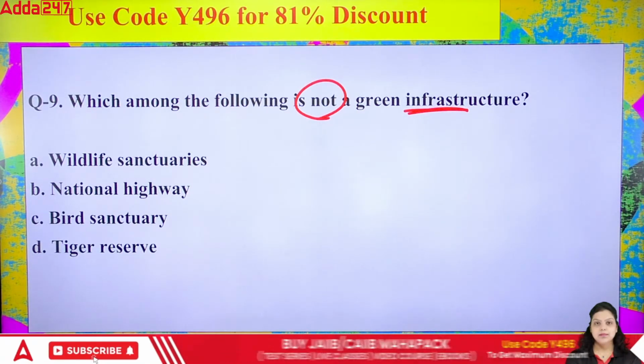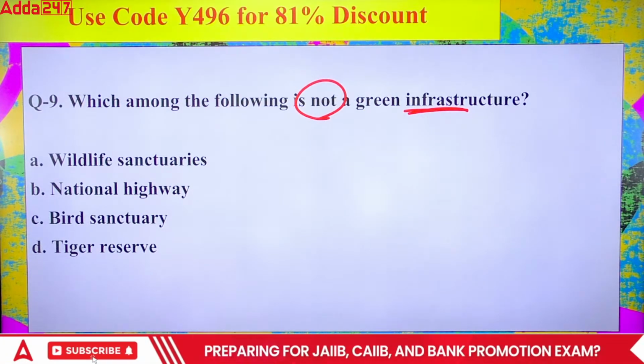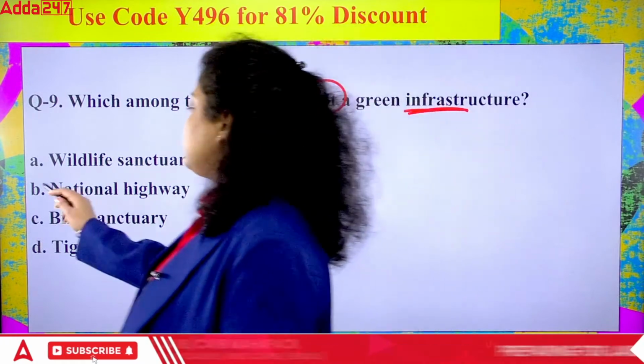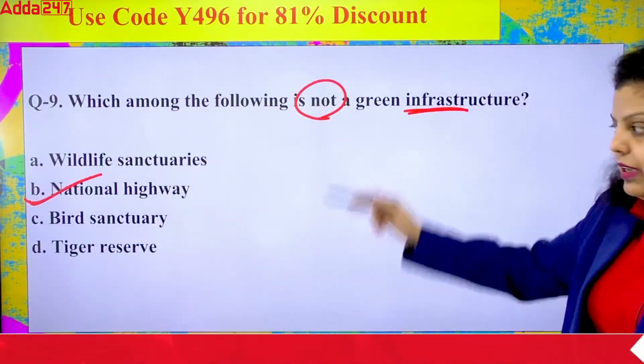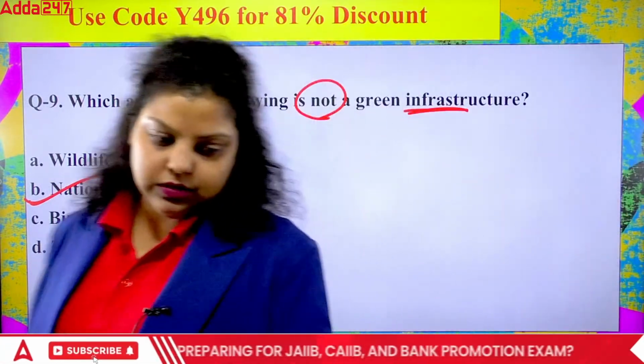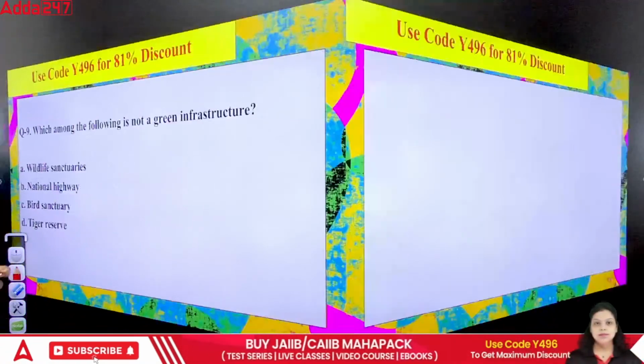So the right answer for the 9th question will be... Very good. Construction of the national highway is not a part of green infrastructure. The rest 3 are part of green infrastructure. The right answer will be B option. Next.